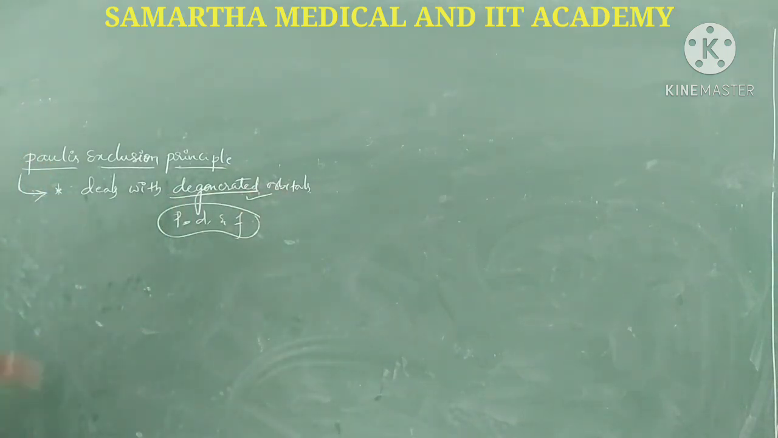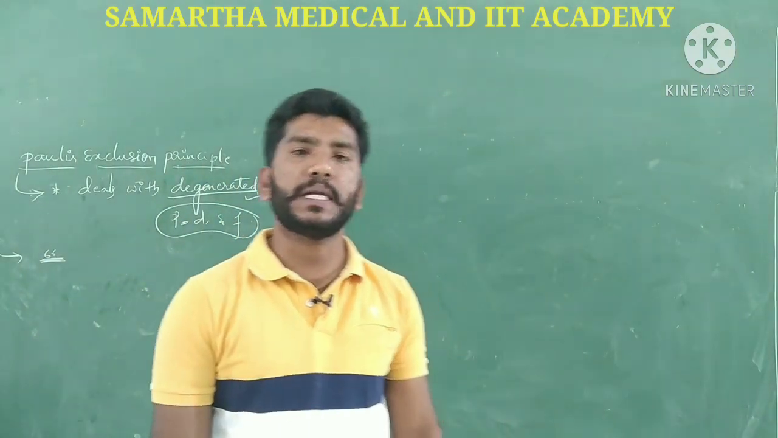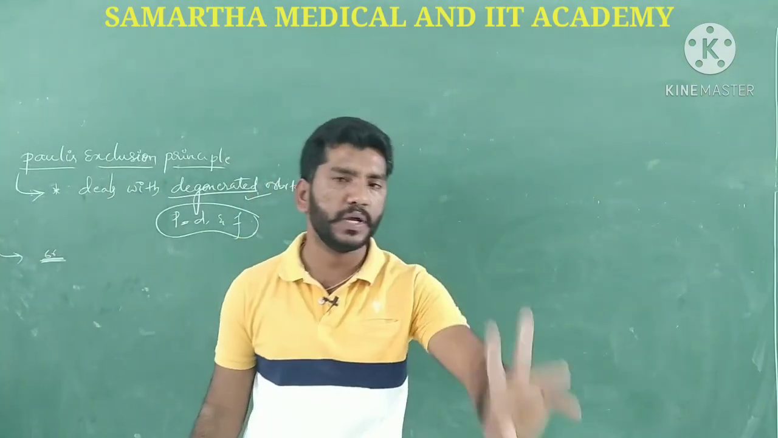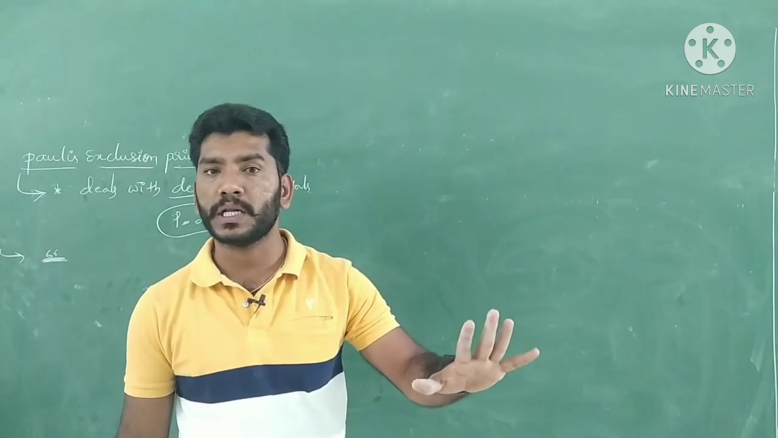Then what is the statement given by Pauli's exclusion principle? We'll study that. Pauli's exclusion principle says that no two electrons in an atom can have the same set of 4 quantum numbers. No two electrons in an atom can have the same set of 4 quantum numbers.